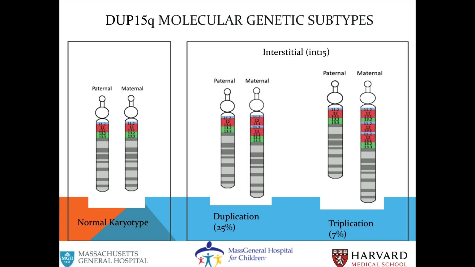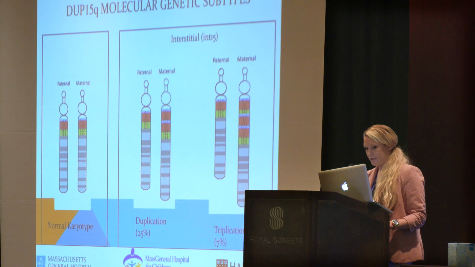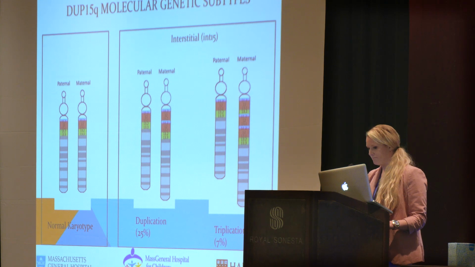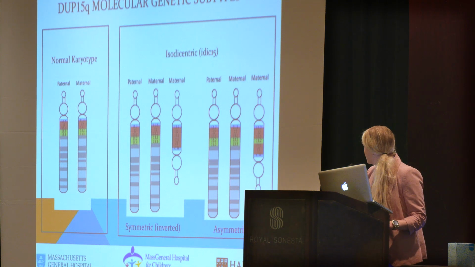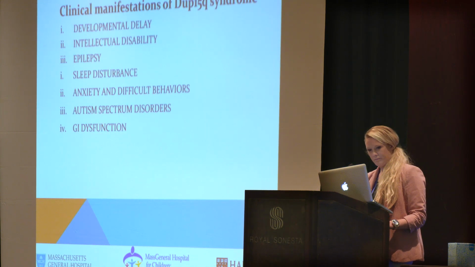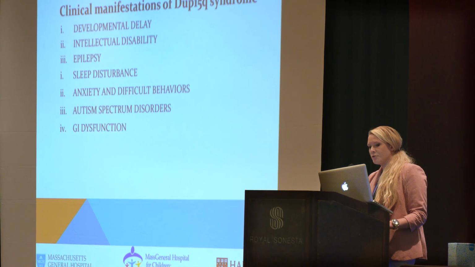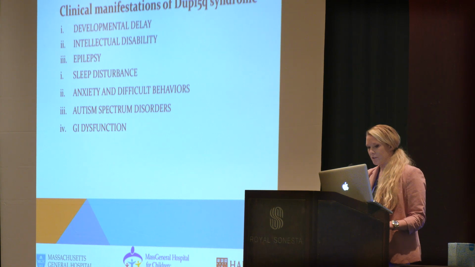The duplicated segment of the interstitial triplication is usually adjacent to the normal copy and can be oriented in the same direction or inverted. Of the 116 Dup patients we have seen at Mass General, 9 are interstitial triplications that make up about 7% of our Dup patient population. We found that individuals with interstitial triplications have similar clinical manifestations like that of IDIC-15, however less severe and less frequent.